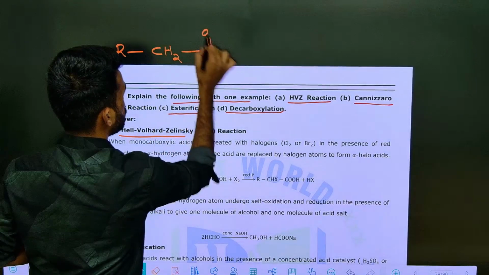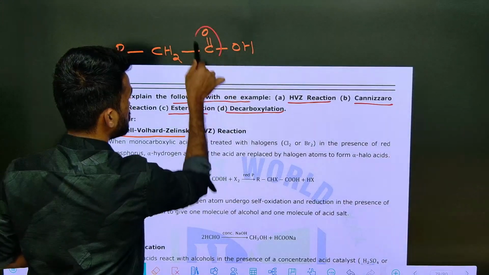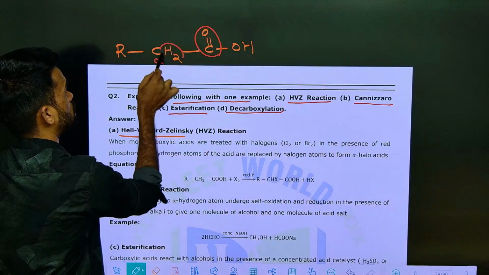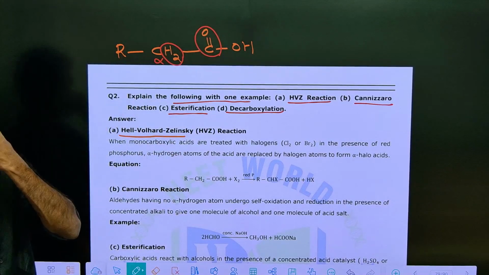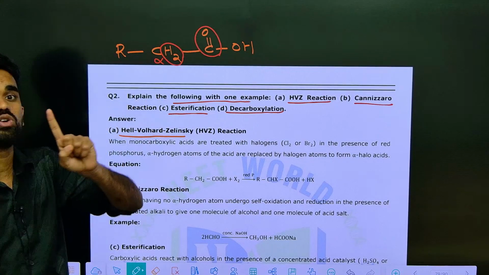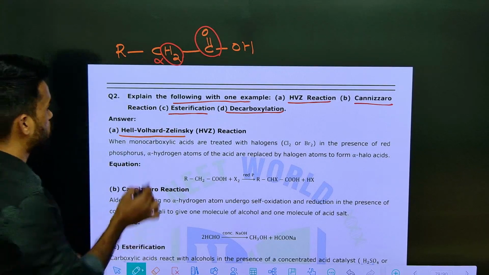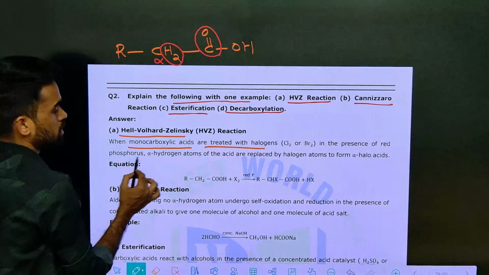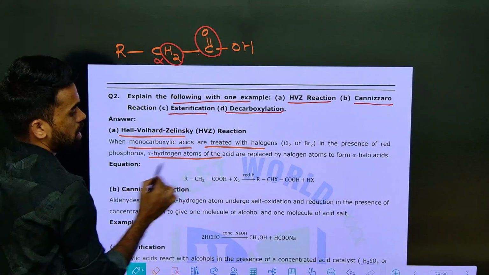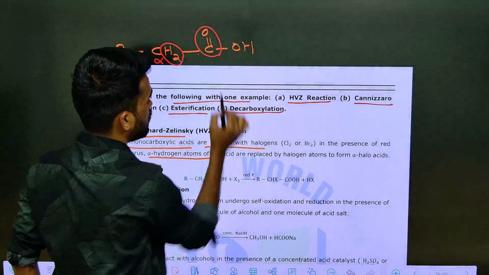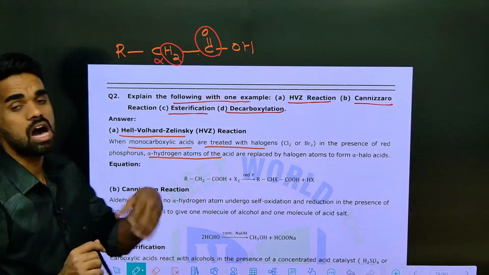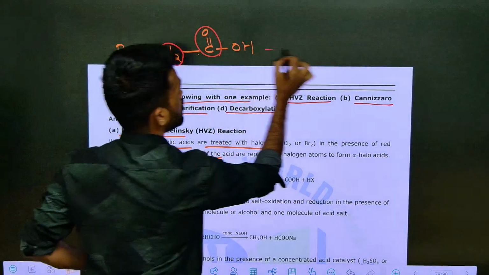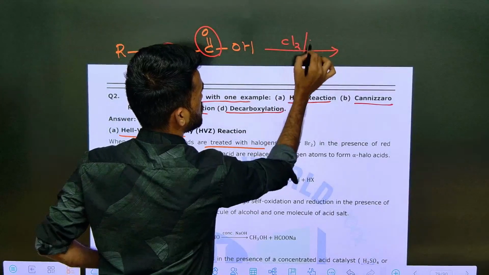I told you that the carbon adjacent to the carbonyl group is called the alpha carbon, and its hydrogens are called alpha hydrogens. So in the HVZ reaction, at least one alpha hydrogen should be there. Monocarboxylic acids are treated with halogen in the presence of red phosphorus. The alpha hydrogen atoms of that acid are replaced by halogen atoms, which gives you an alpha halo carboxylic acid. So from this alpha carbon, if you treat this with, let us say, chlorine in the presence of red phosphorus.